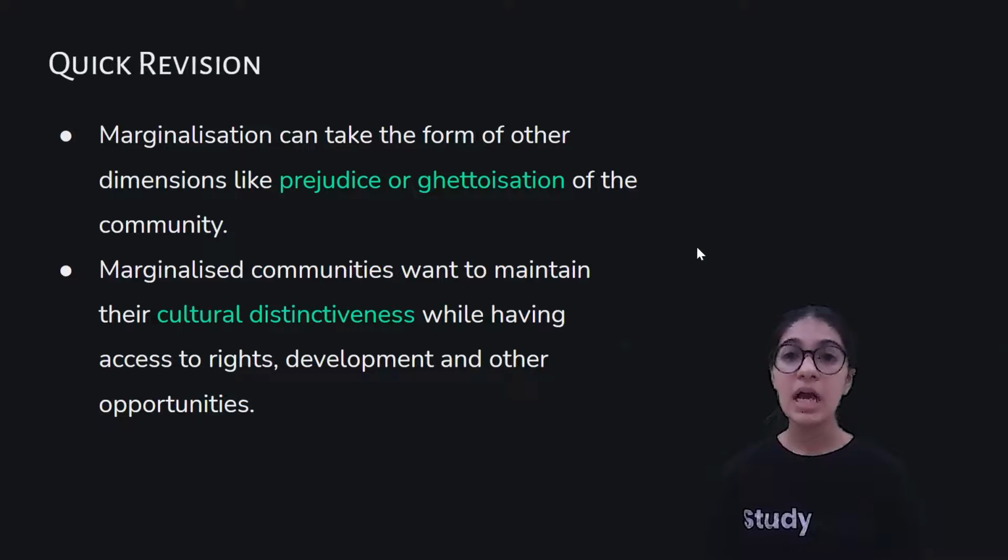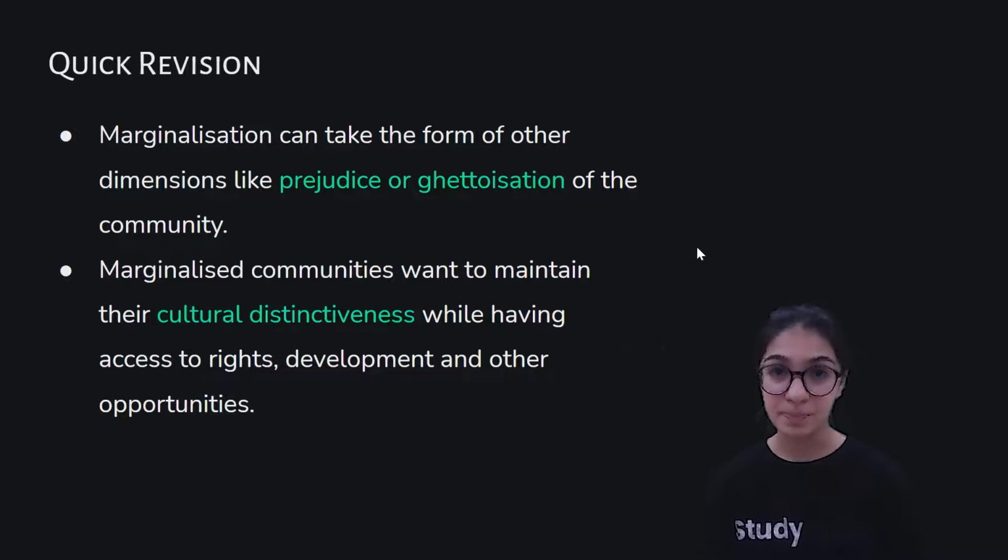Also, it's not that they do not want to be part of society or any opportunity. They want that properly. They also want people to accept them, and with that, they want equal opportunity and equal rights.